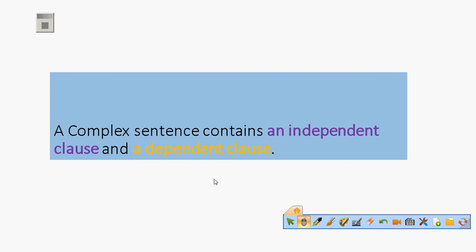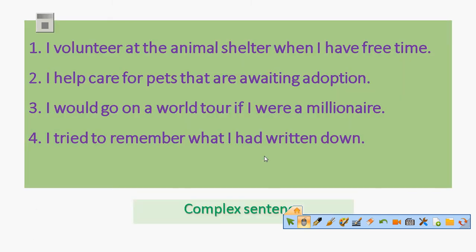Simply because a complex sentence contains an independent clause and a dependent clause. An independent clause is a clause that can stand by itself, where the meaning is clear. A dependent clause has to be clarified by another part of the sentence. If we go back, in the first example, I volunteer at the animal shelter when I have free time. Which part is the independent clause and which part is the dependent clause? Suggestions?